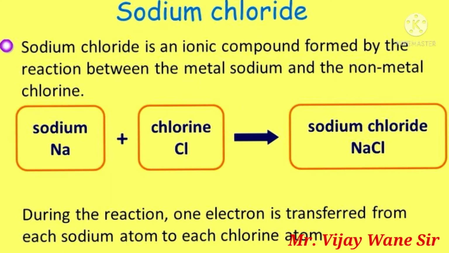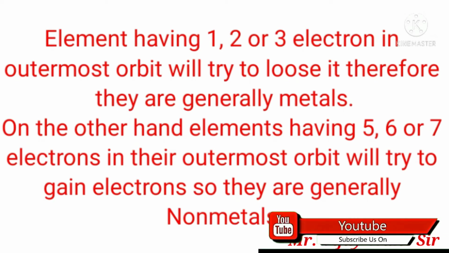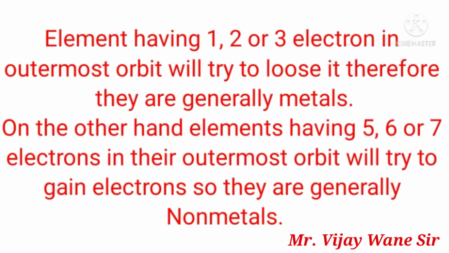So generally an atom having 1, 2 or 3 electrons in the outermost orbit will try to lose those electrons and acquire a positive charge. So such type of element will be a metal. On the other hand, those elements which have 5, 6, 7 electrons in their outermost orbit will try to gain electrons and that will be the non-metal. Now whatever classification we have just discussed has some exceptions. That exception we will see in another video.